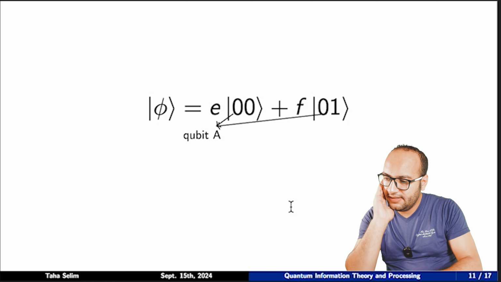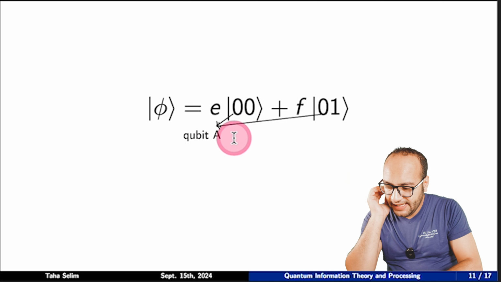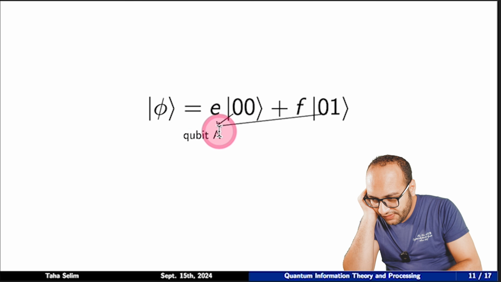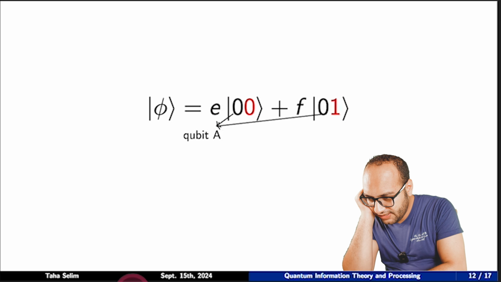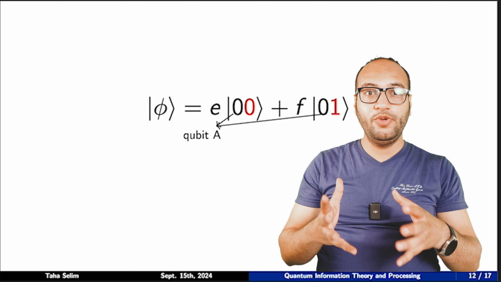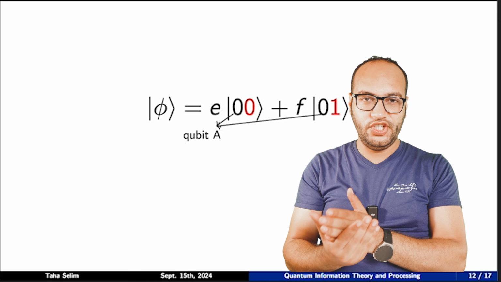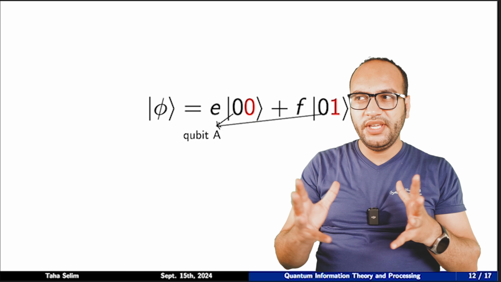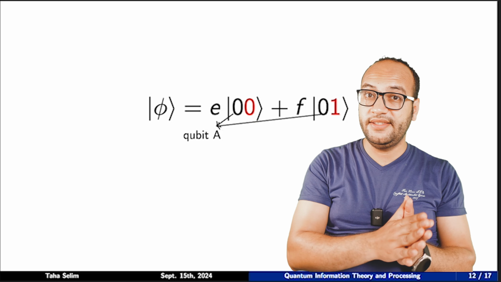If we zoom in, it means that the first qubit, we now find it really in 0 because it is represented by the first digit. In this situation, if the first qubit A is 0, still the qubit B can be in 0 or 1, as we see here. In that sense, the qubit B is still in a superposition. Its state is decoupled or independent of the measurement that happens to state A.